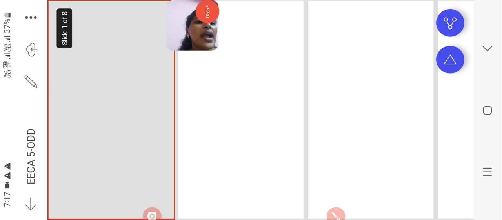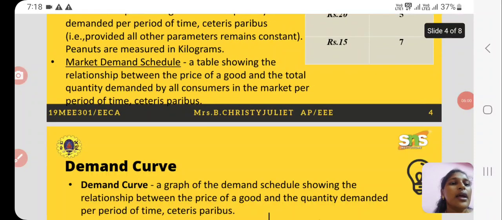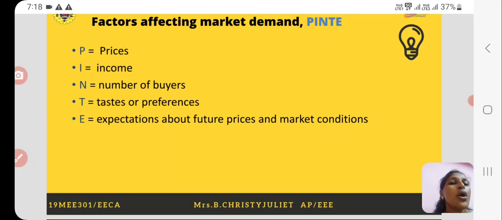Next, the number of buyers. If I have more products and customers are coming to me to purchase more products, that will create a demand. If I buy a product and the product is good, then I will tell my neighborhood about the product, like an indirect advertisement, and my friends will go and opt for the same product, which will create a demand. So whenever there is an increase in the number of buyers, the quantity demanded will also increase.